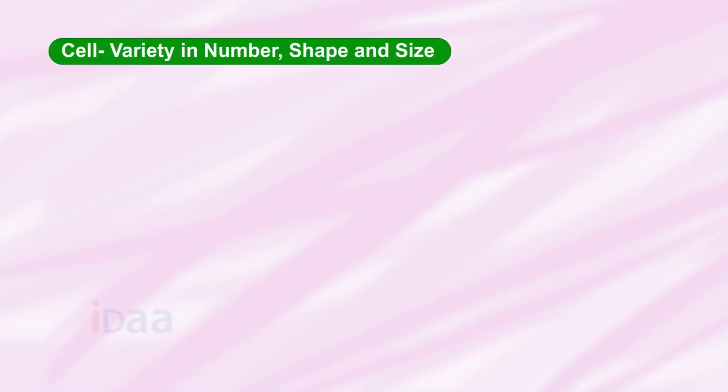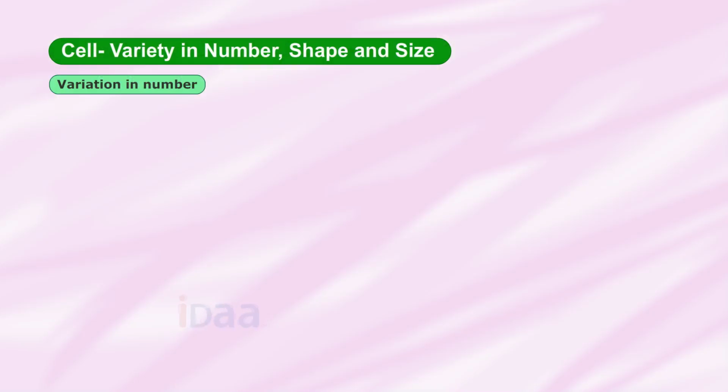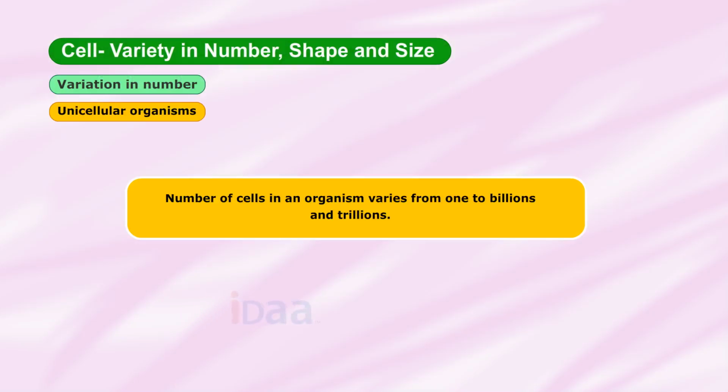Cells show variety in number, shape and size. Cells in organisms show variety in their number, size and shape. Variation in number. Unicellular organisms. The number of cells in an organism varies from 1 to billions and trillions.